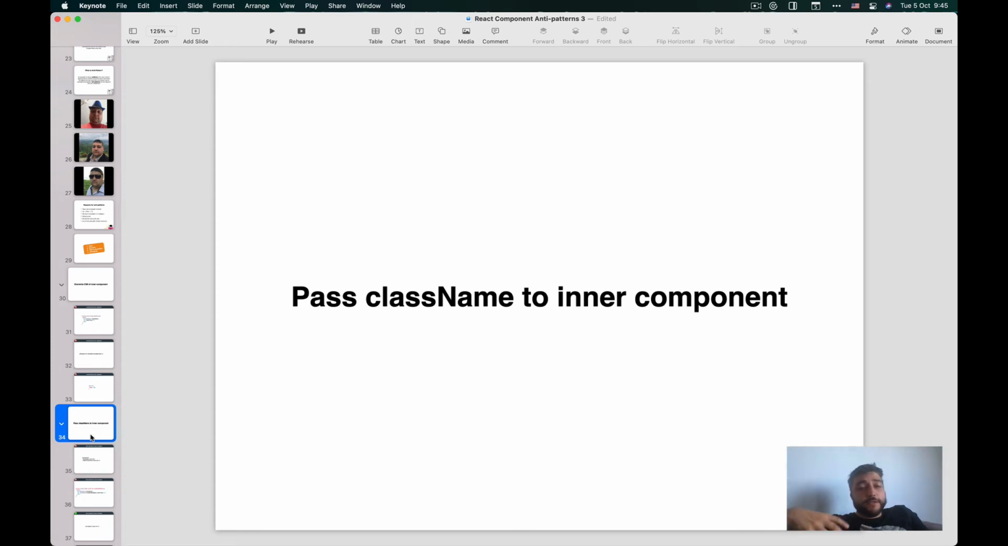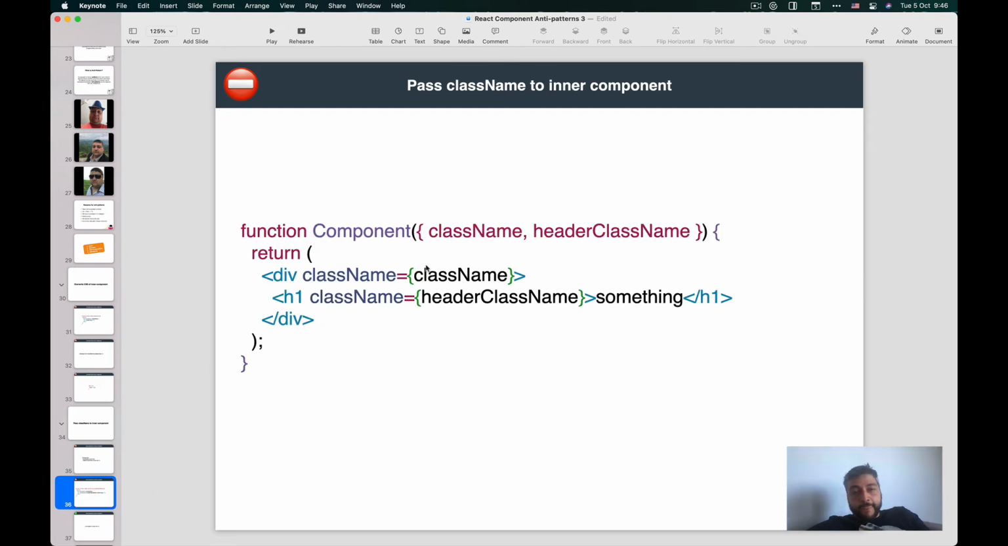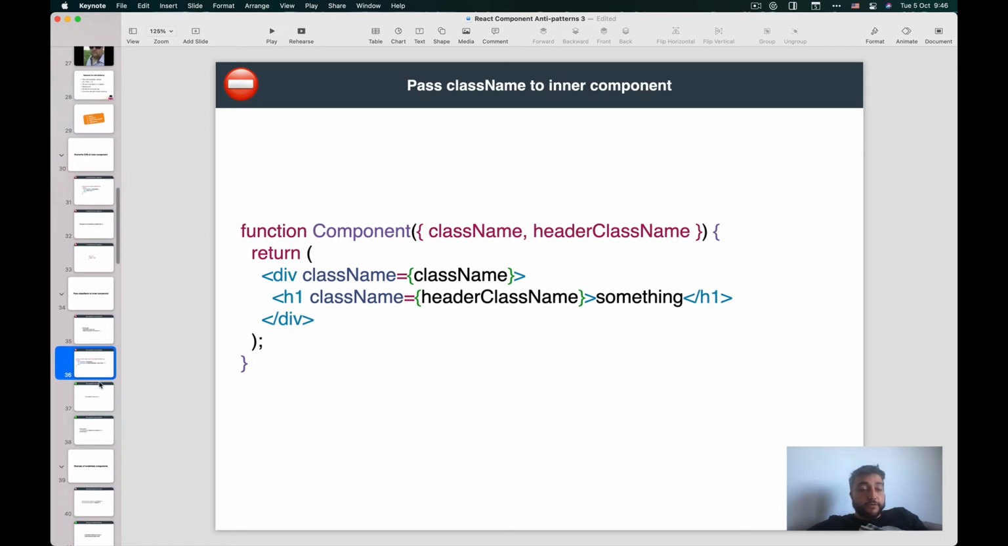And often people just fix that by just adding another class name. So what people would do is we are going to have the class name of the component, and then we are going to have a component that's called the header class name. And we are going to set the class name here. And this is bad. I mean, this works, it's better, it's easy.